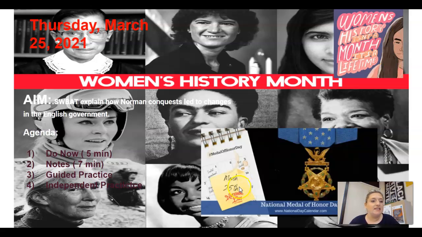Our aim today is that students will be able to explain how the Norman conquest led to changes in the English government. And so we have a do now, which will take about 5 minutes. We have some notes, guided practice, and independent practice. So we're going to go ahead and get started.